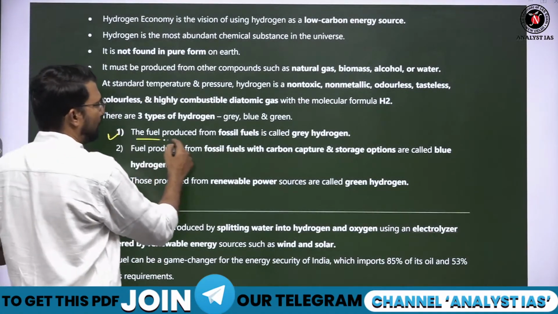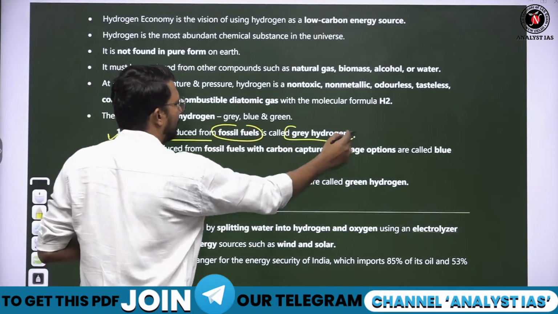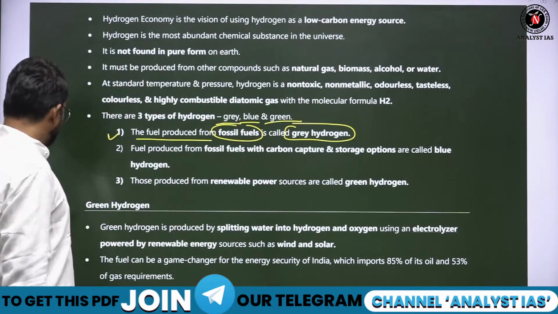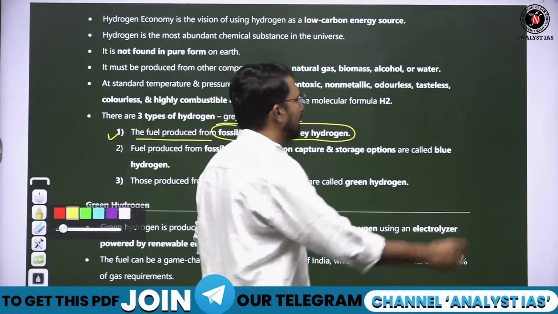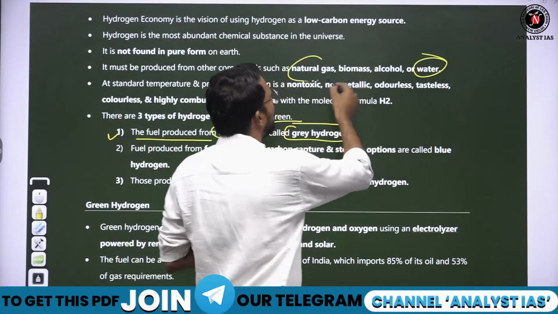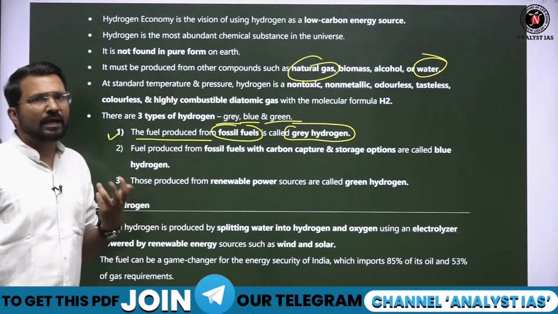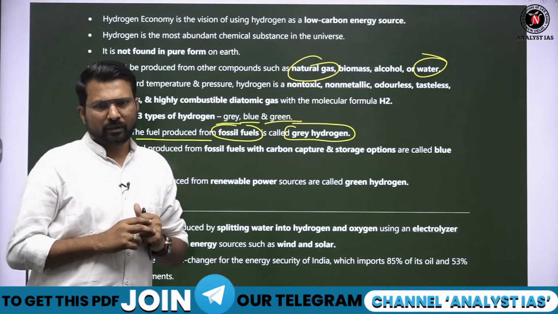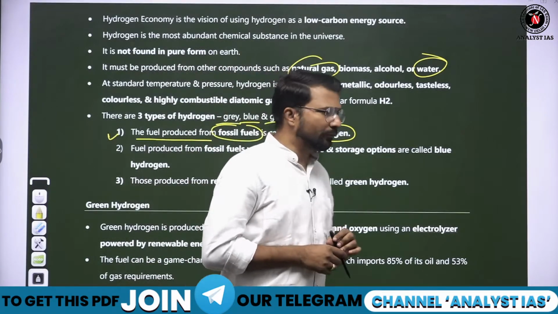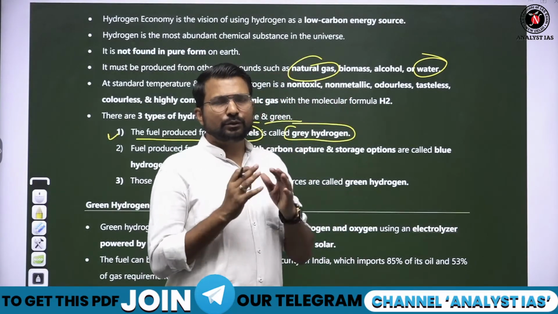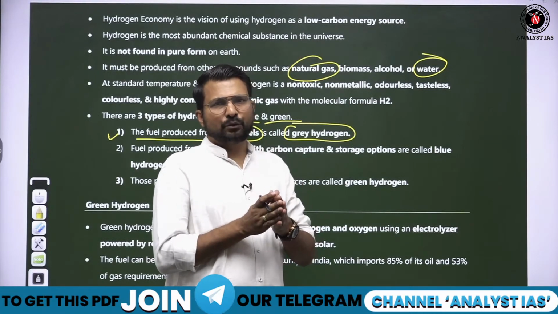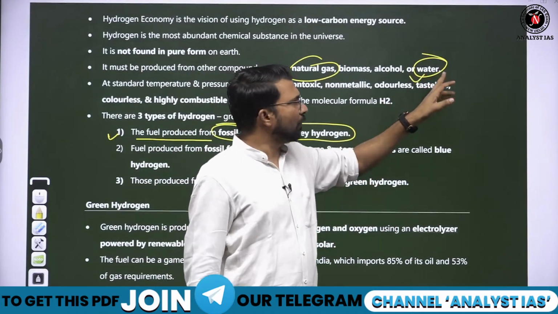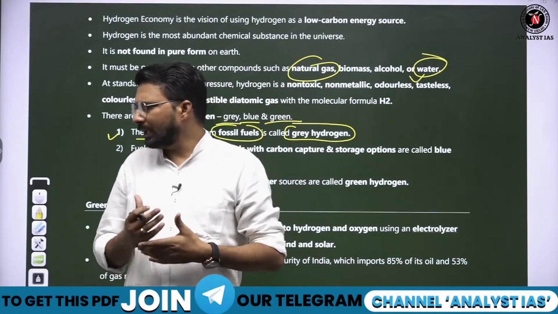The hydrogen produced from fossil fuel is called grey hydrogen. There are a few names like grey hydrogen, blue hydrogen, green hydrogen. When we extract hydrogen from water or from natural gas, through any process, we need some energy. Hydrogen fuel cells are made where, using electricity, we separate the hydrogen from the other element, because hydrogen is found in a compound. So if we have to separate the hydrogen from water, we need electricity.